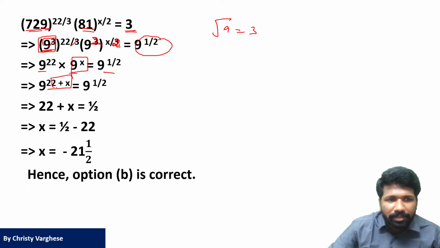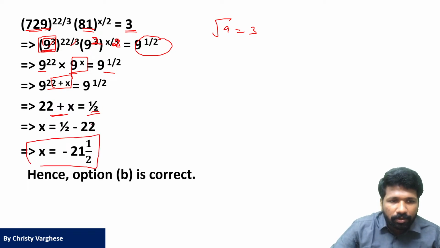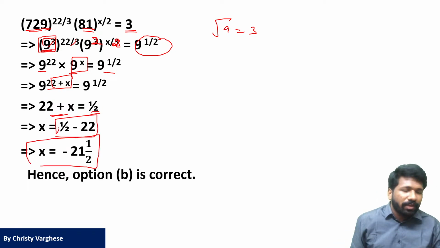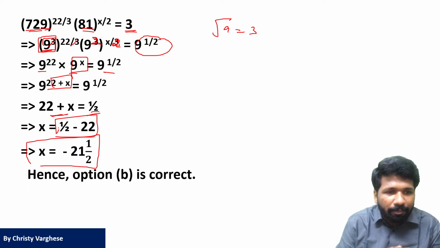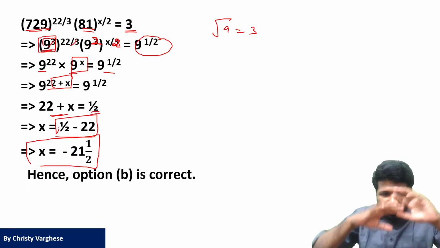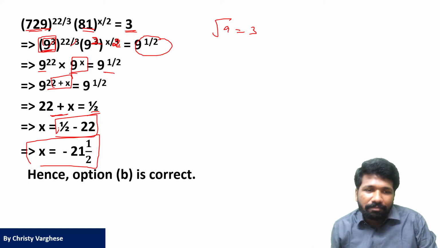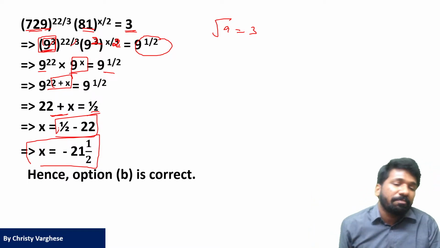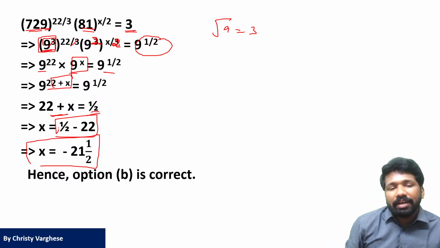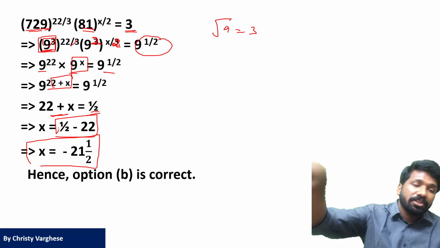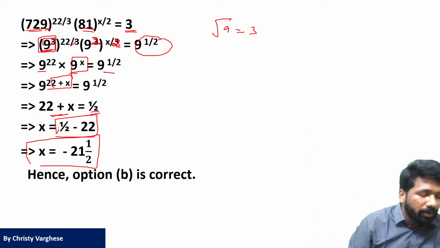And then 22 plus x. 22 plus x is equal to half. You can compare. And x is equal to half minus 22. That is also very simple. From half an apple you are subtracting 22 apples. In real life you cannot subtract. But if it was from 22, if you are subtracting half, you will get 21 and half. So from half, if you are subtracting 22, you will get negative of that, 21 and half.